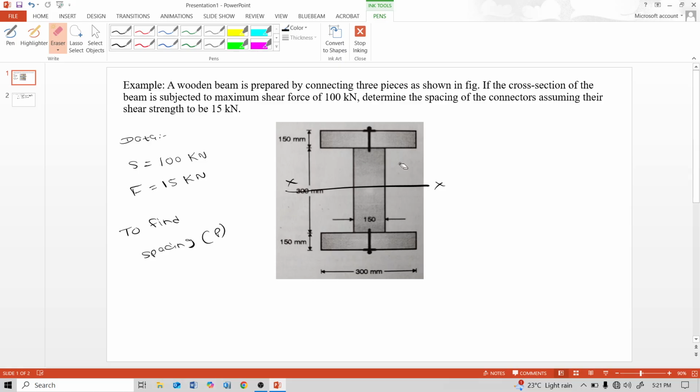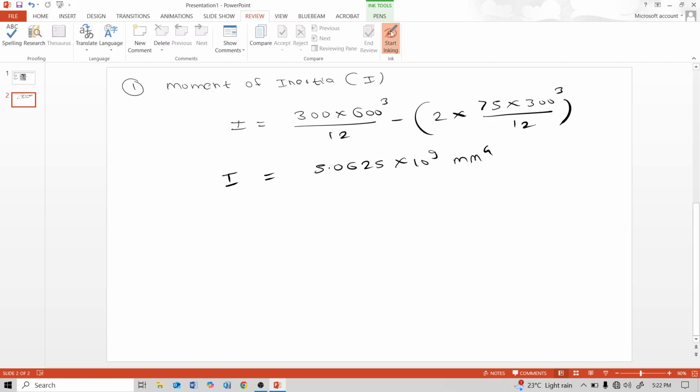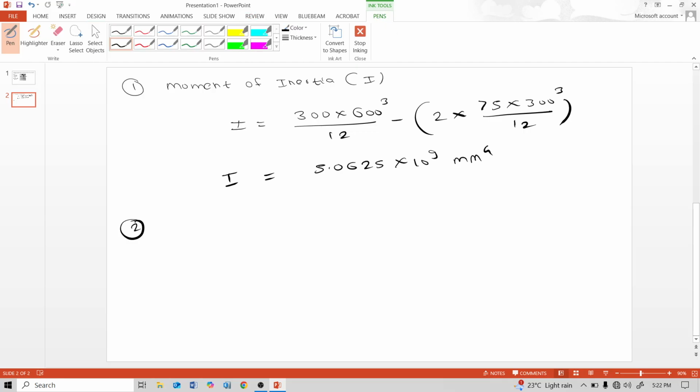Now the second step is to find the shear flow between the junction of two planks. One plank is this flange and the second plank is this web, and between this junction we find the shear flow.